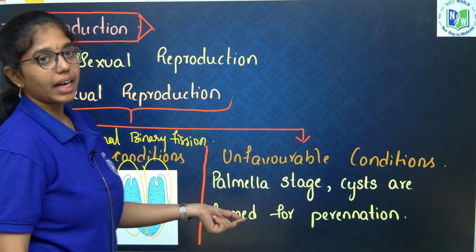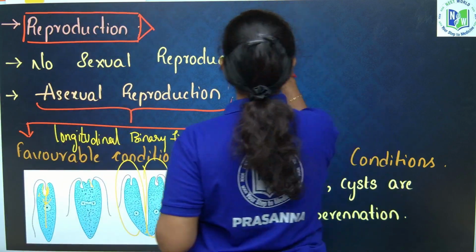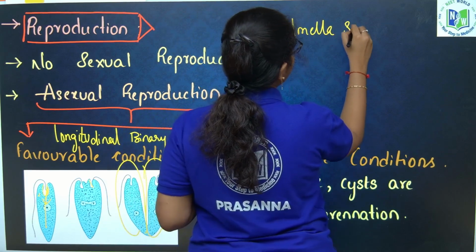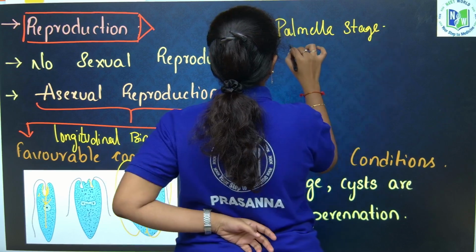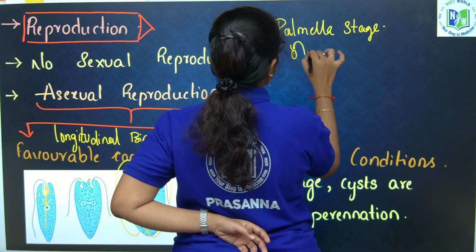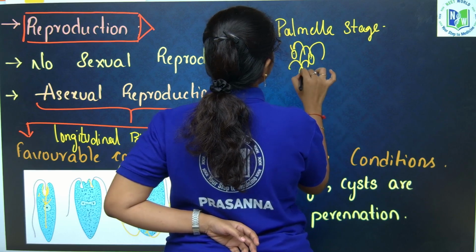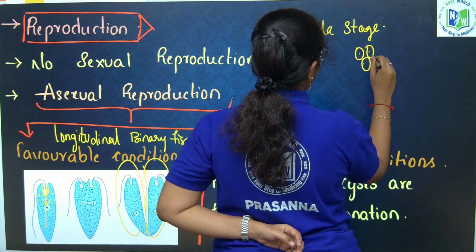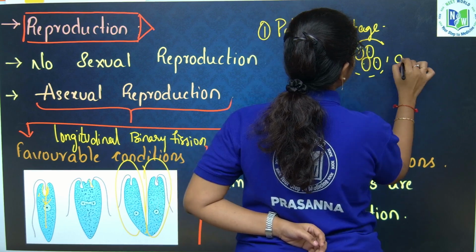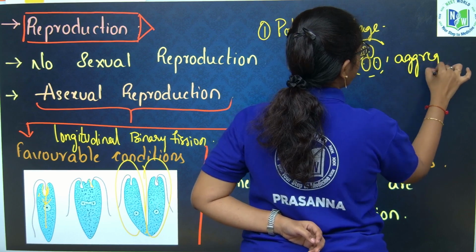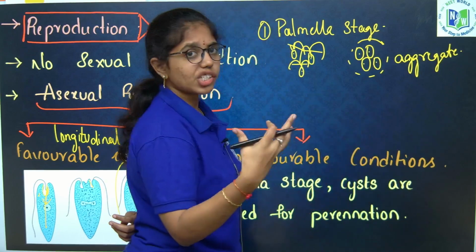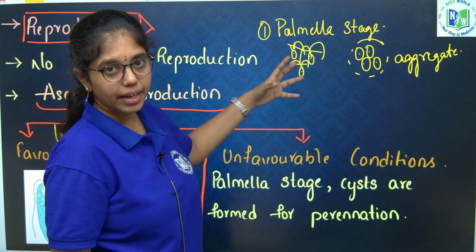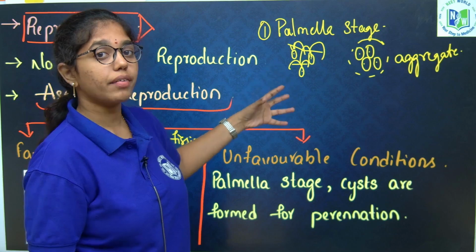Under unfavorable conditions, it does two things. One is called the palmella stage, wherein all the Euglena come to a place and they get rid of their flagella. They turn into the form of cysts and they aggregate together. Whenever the favorable conditions are resumed, they get their flagella back and are released out.